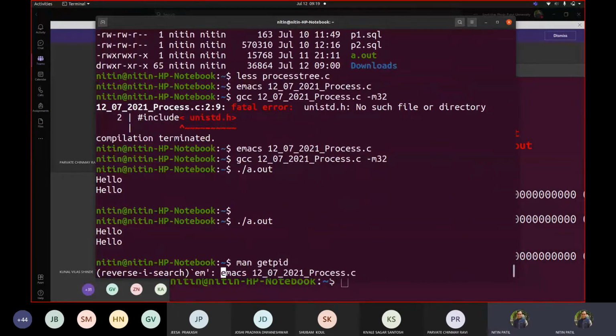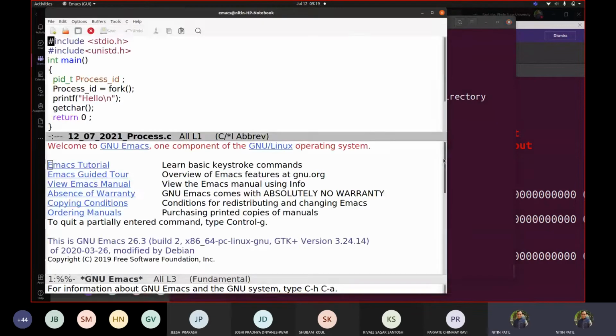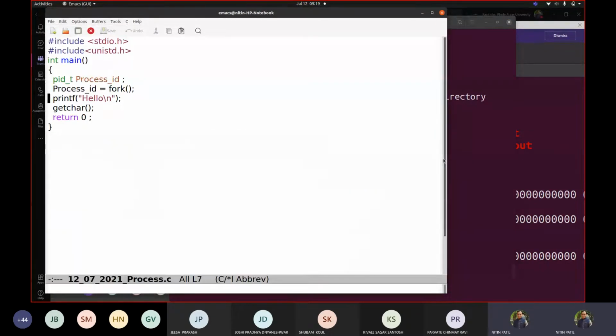So let me write emacs 12.7 process. Now I will be writing from %d, and then we are writing here getpid. Fine. So let us try to execute this. So what I'm doing, I'm giving a call to this getpid function, fine, from here by printing this. So I want to print hello, but I want to really see from which process it got printed. Okay, so let us go back.